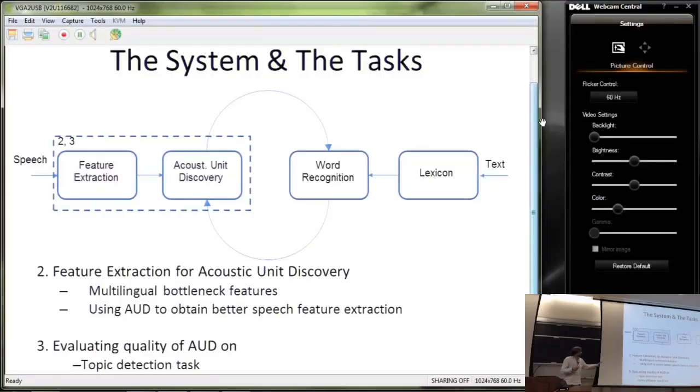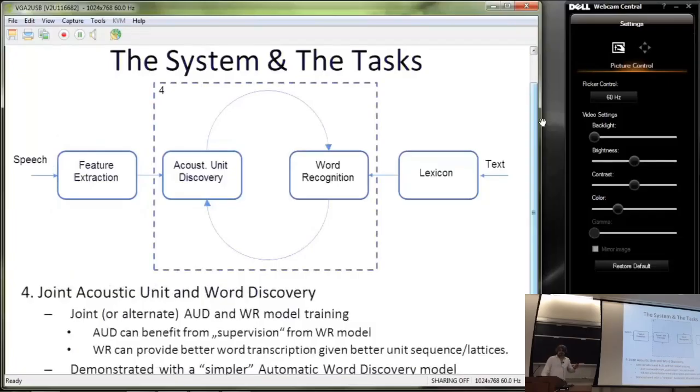There will be a presentation showing you some alternative ways of evaluating the system. Some of the people at the workshop were trying to use the acoustic units for a topic detection task, or the same-different word comparison task. So you will see how the quality of the acoustic units relates to evaluation on these different tasks. And so this would be the first half of the presentation.